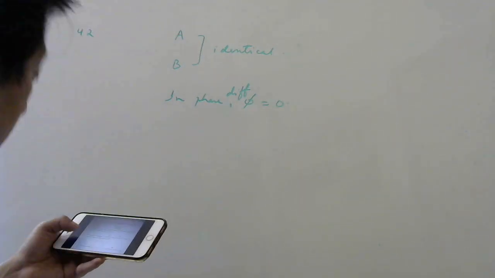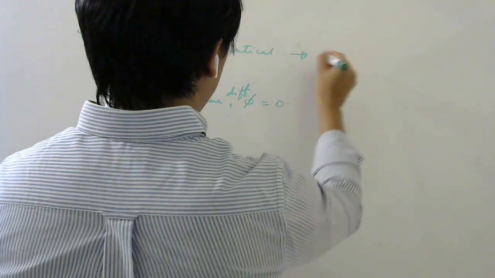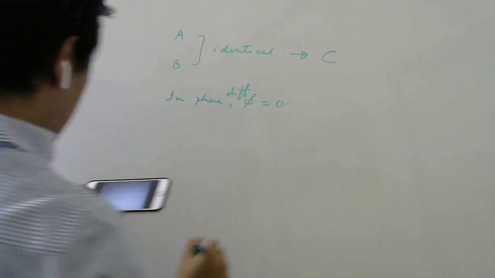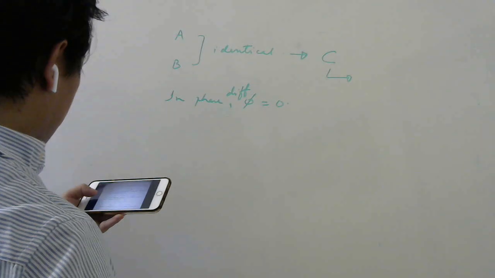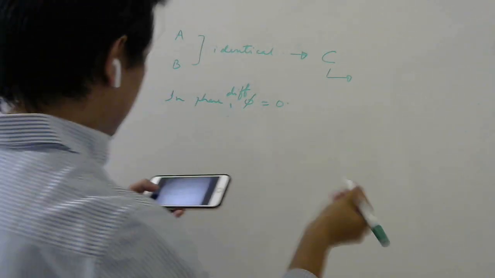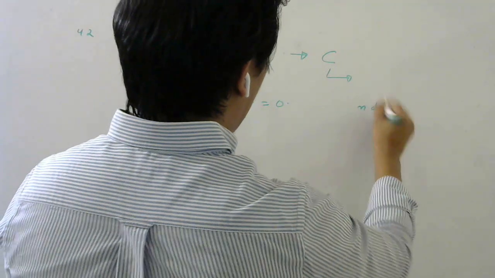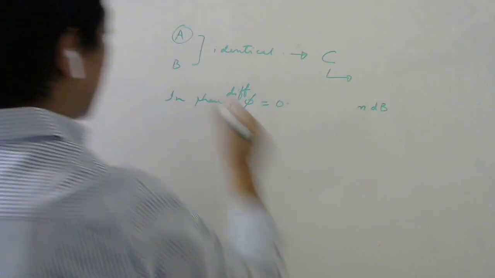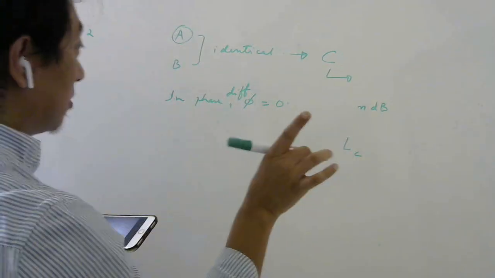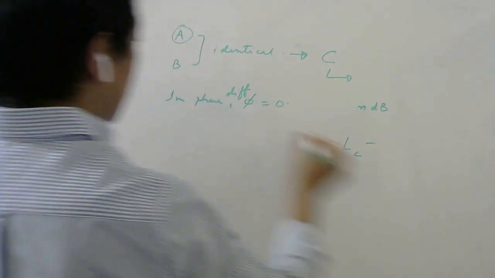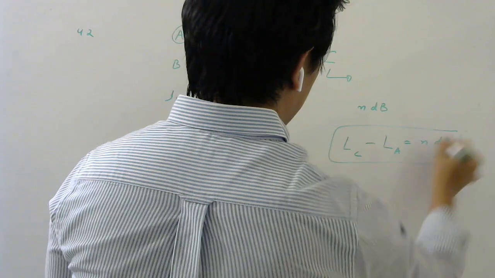The loudness of the resultant sound is C. So after these two interfere, the resultant sound we are calling C, and the loudness of C in decibels is n decibels higher than the loudness of A. That means the loudness of this sound, LC, let us write in decibels, minus the loudness of sound A is n decibels. So they want you to find this n.